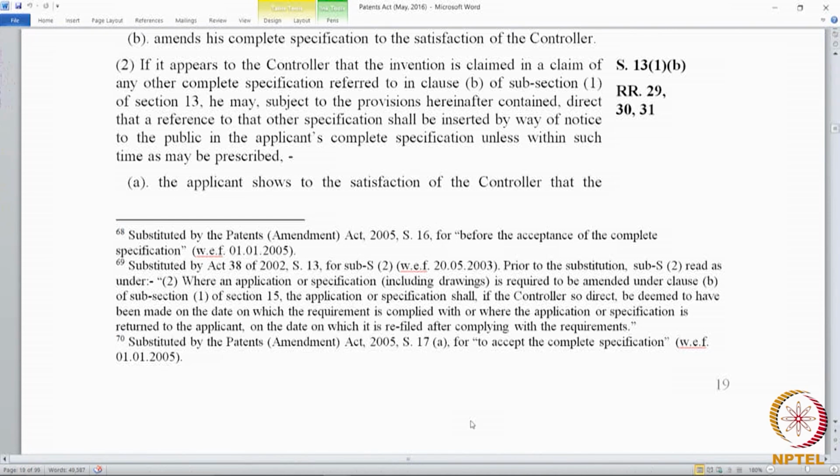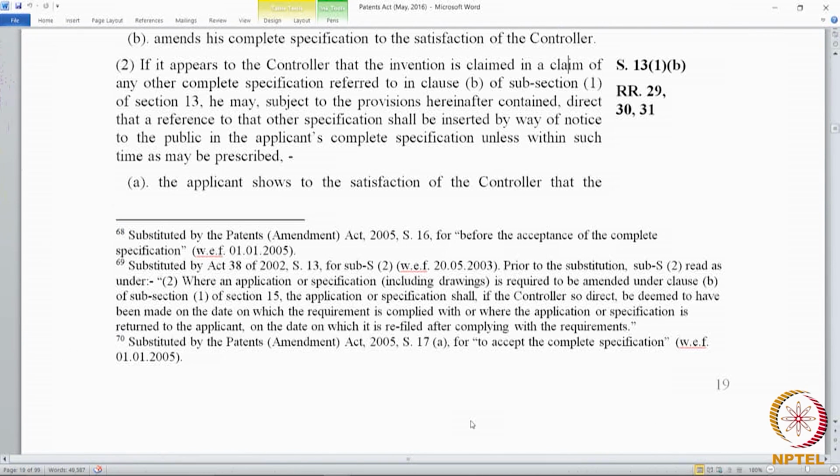It was published on that day or after his filing. In such cases, the controller can insert a reference, but the reference can be avoided if the applicant can show to the satisfaction of the controller that the priority is earlier, or the applicant amends the complete specification. When he amends the complete specification, again the reference is avoided, because if the scope of the prior art is covering certain things, and the amendment gets over that objection, there is no need for a reference.